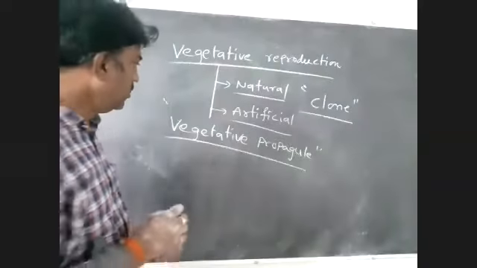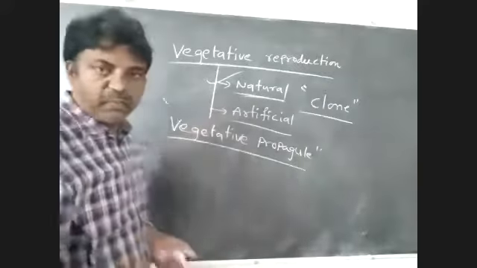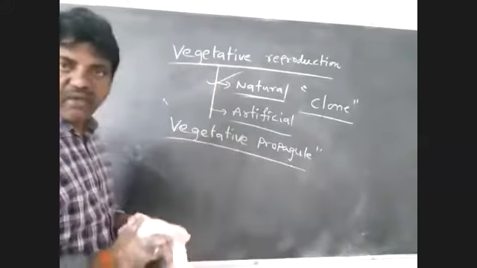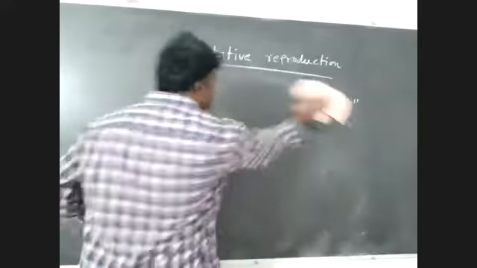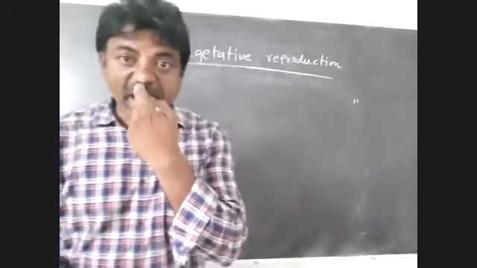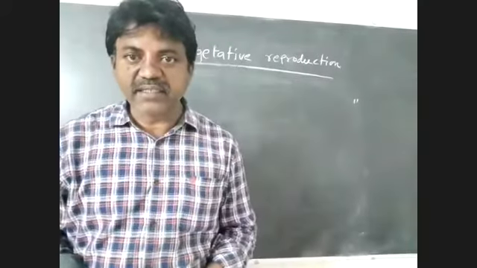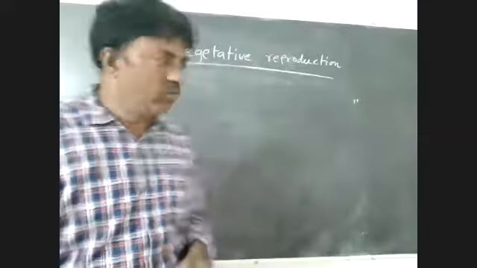Now come to natural vegetative propagation. In some plants, vegetative reproduction takes place through leaves.